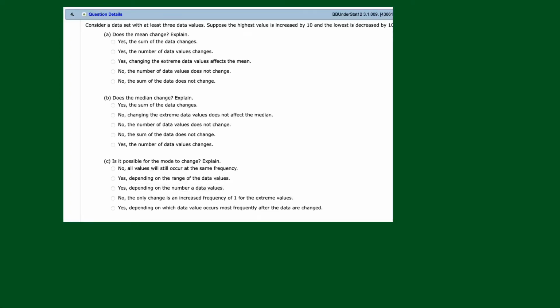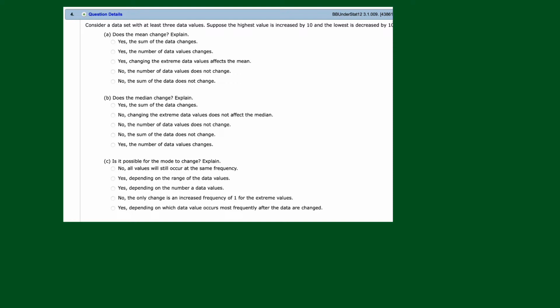Section 3.1, problem number 4. Looks like 3 parts. What have we got? Consider a data set with at least 3 pieces of data in it. Suppose the highest value is increased by 10 and the lowest is decreased by 10. All right, so the high goes up by 10, the low goes down by 10. So what happens here? Does the mean change?